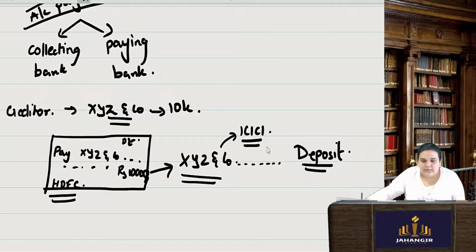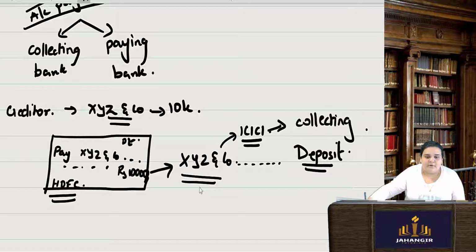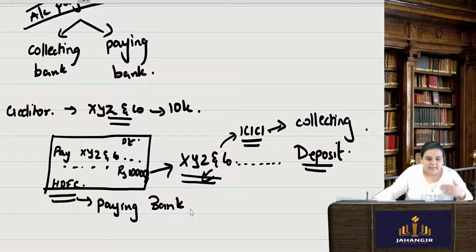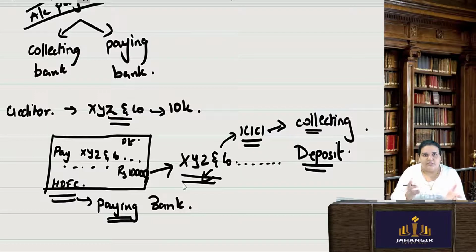So here ICICI Bank will be known as the collecting bank. Why? Because they have to collect the payment on behalf of XYZ, and HDFC Bank will be known as the paying bank. So from my HDFC account, the amount will be paid to ICICI. So collecting bank and paying bank. The communication which happens between them, that is known as the period in which the check gets cleared.